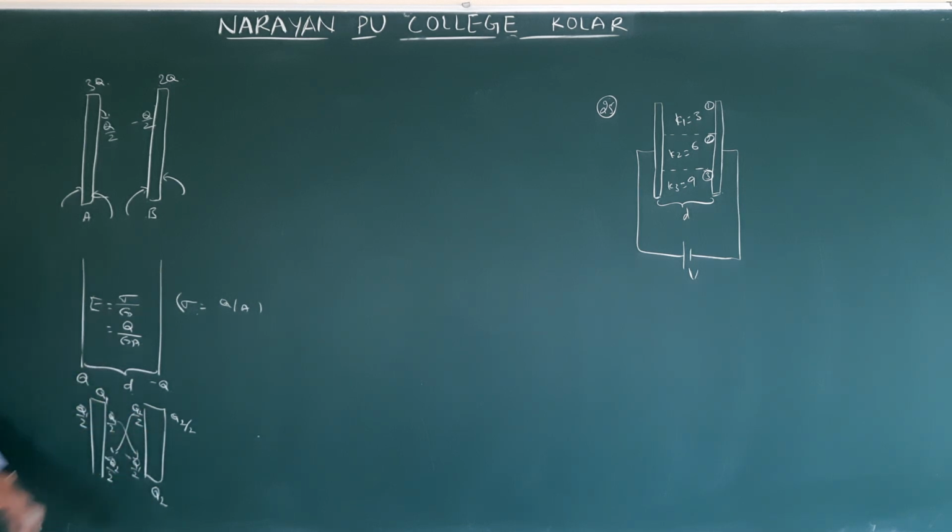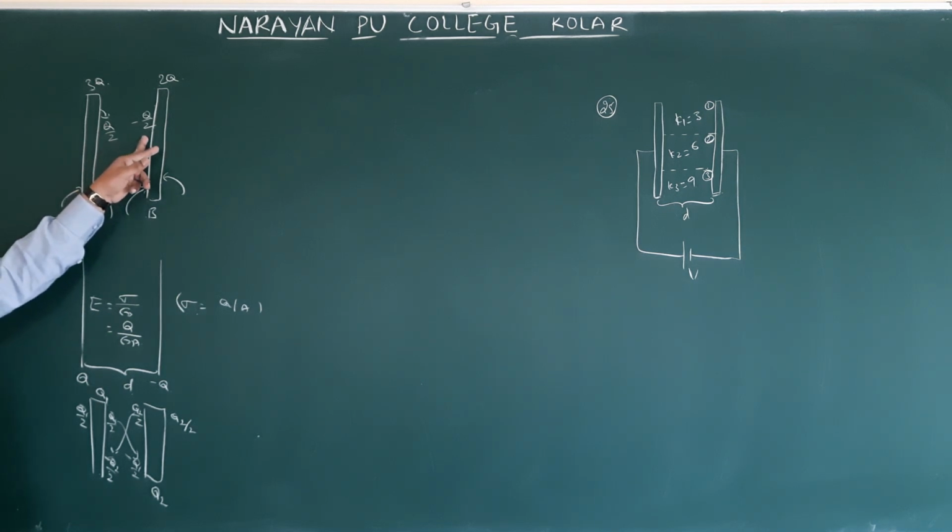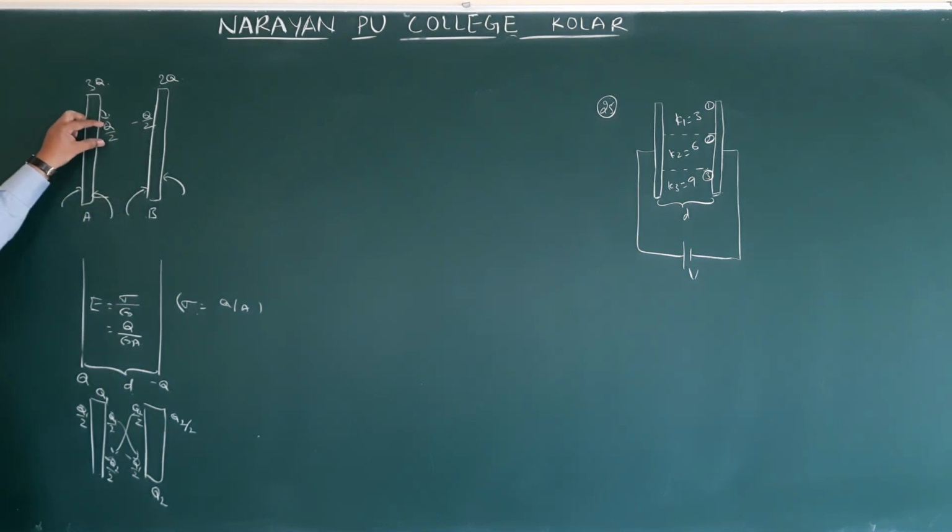You can go through the concept of redistribution of charge, which we discussed clearly on page number 45, and then you can understand how we wrote Q by 2 and minus Q by 2. Now equal and opposite charges, the charge value is Q by 2.